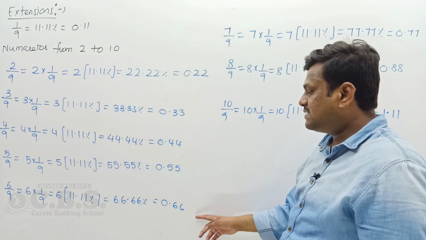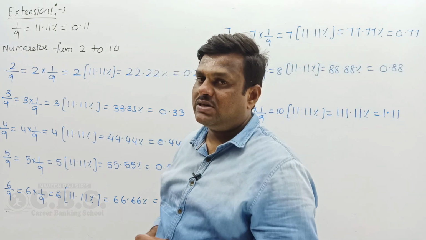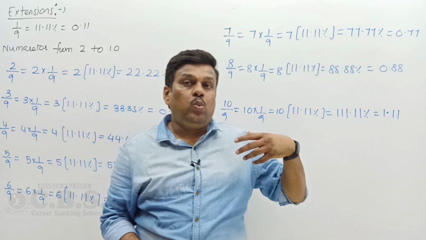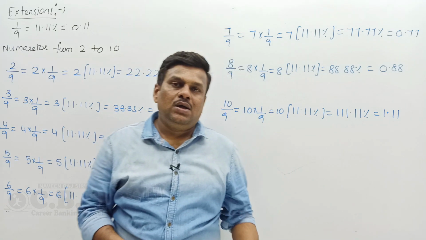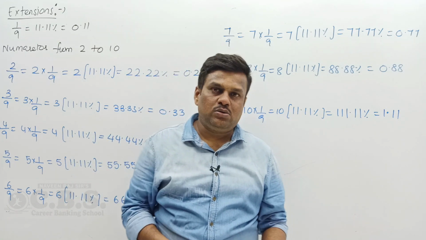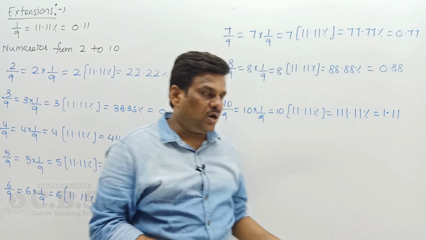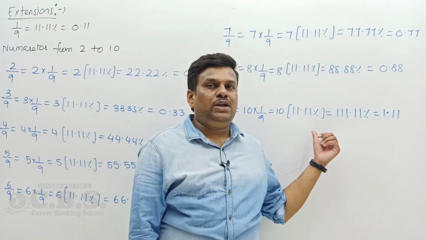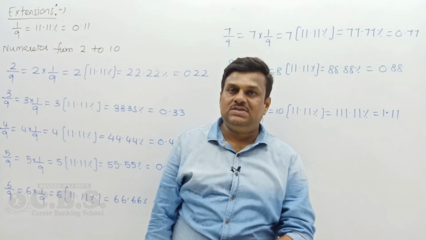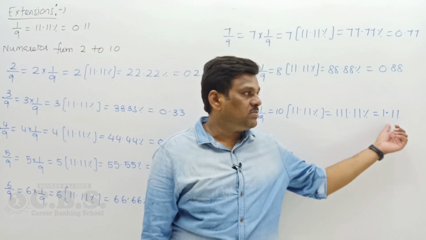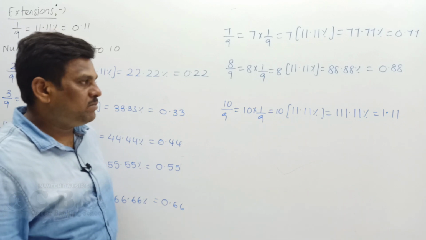Okay, so 0.66. And 7 by 9, 7 into 1 by 9, is 77.77 percentage, 0.77. 8 by 9 is 88.88 percentage or 0.88. Next, 9 by 9 is nothing but 1 value. 99.99 percentage is nothing but purely 100 percentage, nothing but 1. So 10 by 9, 10 into 11.11 percentage is 111.11 percentage. 111.11 percentage in decimal is 1.11, nothing but 10 by 9 value.